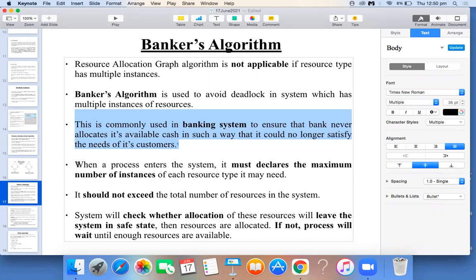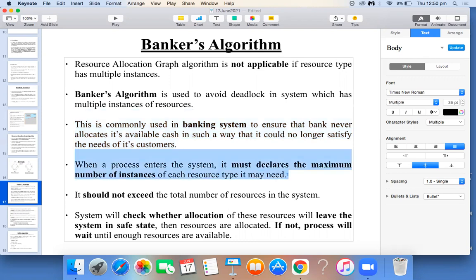Okay, now how does this Banker's algorithm work? Whenever any process enters your system, it has to declare how much maximum resources it needs beforehand. If we have 3 processes, when the 3 processes enter into the system, they have to declare themselves: process P1 needs 5, that is the maximum resource I need. Process P2 needs 3, that is the maximum resource process P2 needs. Similarly process P3 needs 5, that is the maximum resource I need.